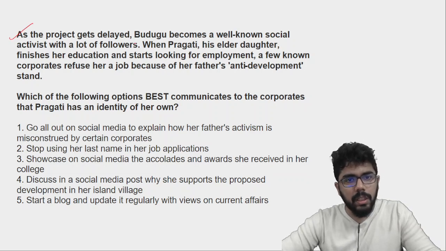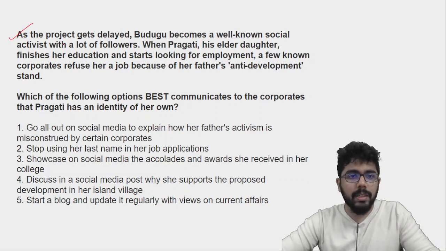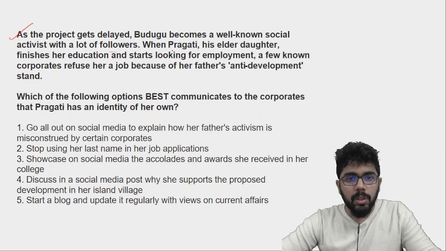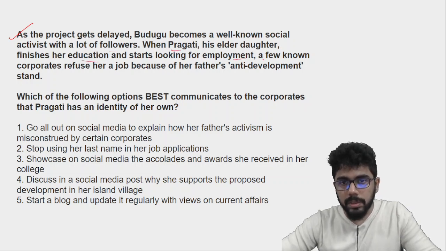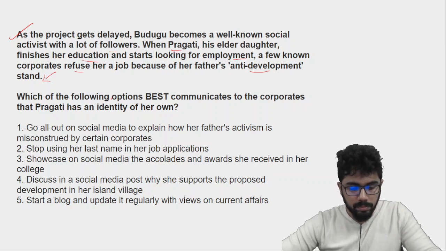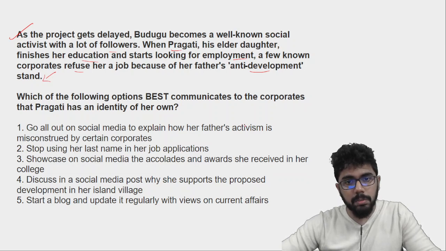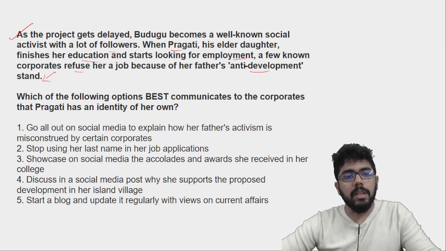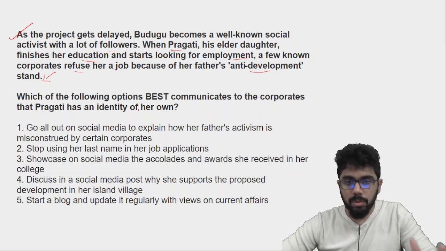As the project gets delayed, Budugu becomes a well-known social activist with a lot of followers. When Pragati, his elder daughter, finishes her education and starts looking for employment, a few known corporates refuse her job because of her father's anti-development stand. Now this is something new. Which of the following best communicates to the corporates that Pragati has an identity of her own?